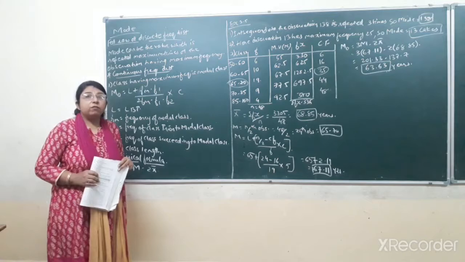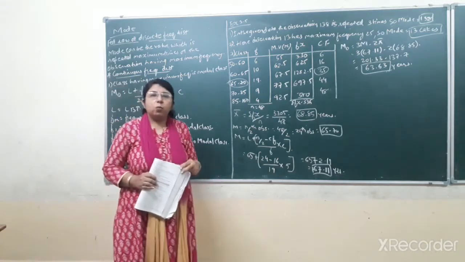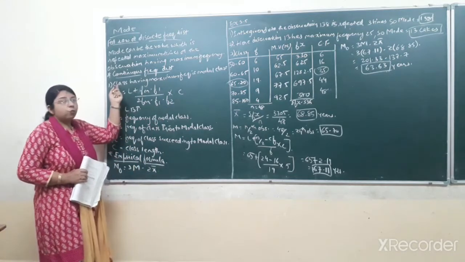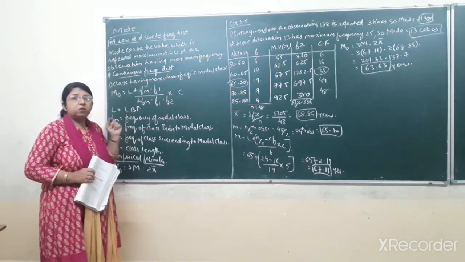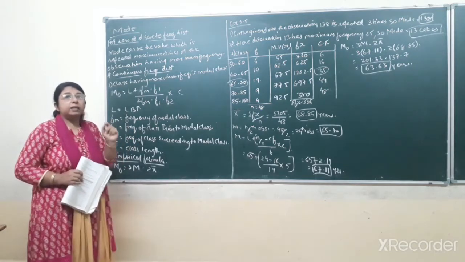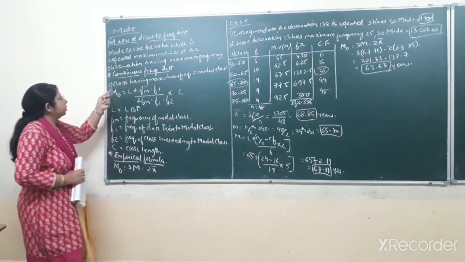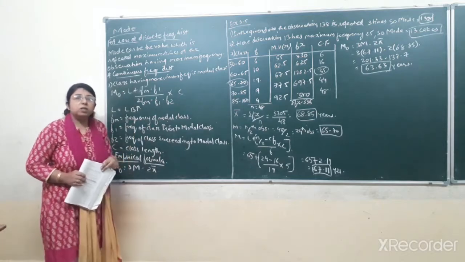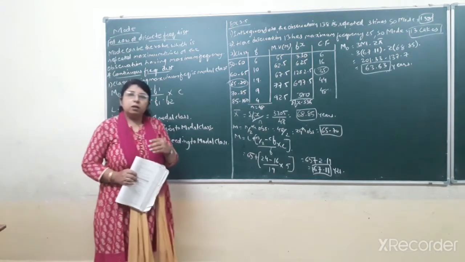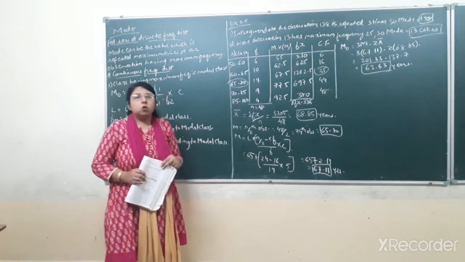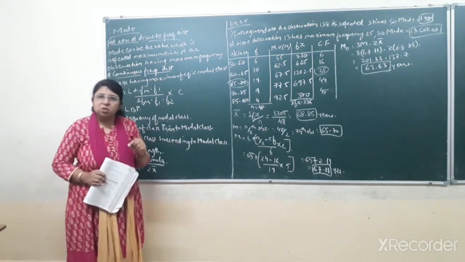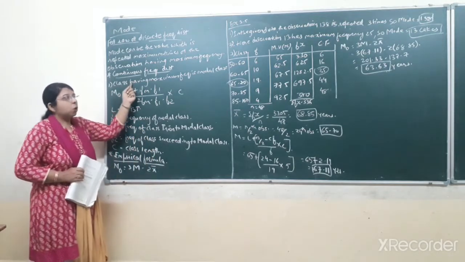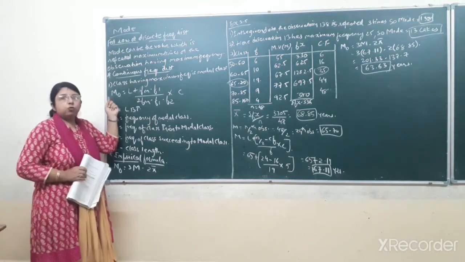Students, just as you find the median class by the formula n by 2 in case of continuous frequency distribution, in the same way you will have to find the modal class by having the highest frequency. Here you can see, the class having maximum frequency is the modal class. In continuous frequency distribution, the data is divided into classes, so the class which has the maximum frequency will be considered as the modal class. After finding the modal class, you have to apply the given formula to find the mode.